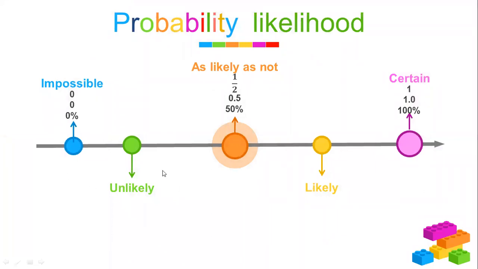As you can see here, this is a number line where you can imagine it. The impossible is the 0. The certain is the 100. As likely as not is the 50% or a half. Between the as likely as not and the impossible, we have unlikely, which is rarely to happen. And between the as likely as not and the certain, we have the word likely, which means most probably it would happen, but not certain.